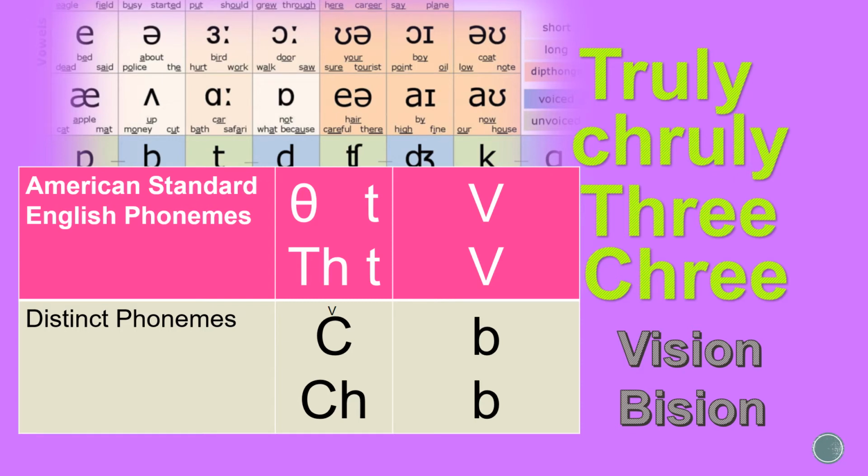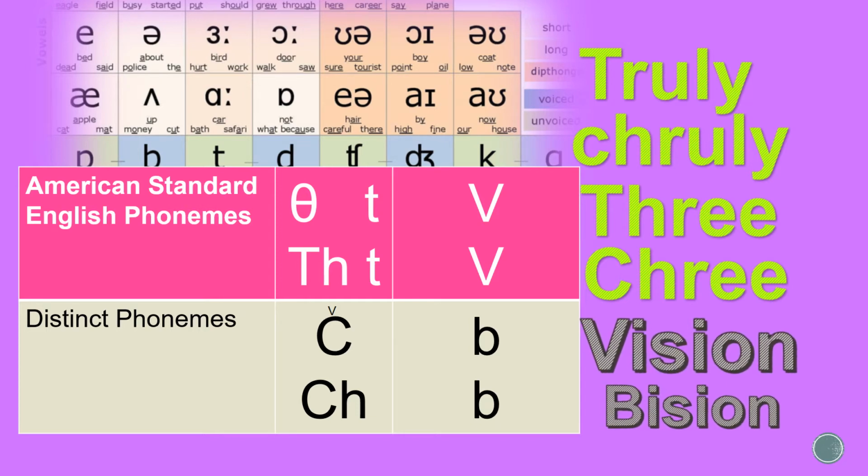The next distinct phoneme was the phoneme V, which gives the v sound. Our Spanish speaker pronounced the word vision as vision, giving the letter V a b sound. This pronunciation is common for Spanish speakers because in the Spanish language, V carries the sound b.